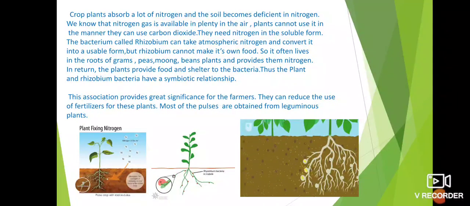We know that nitrogen gas is available in plenty in the air. I have explained that the percentage of nitrogen in the air is 78%. Here plenty means more. A large percentage of nitrogen gas is found in the air. But plants cannot use it in the manner they can use carbon dioxide.